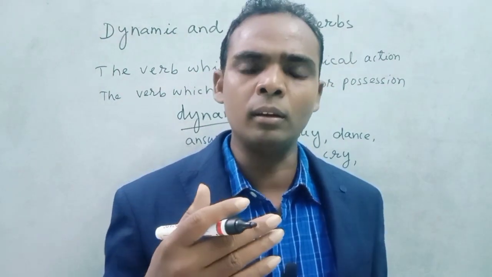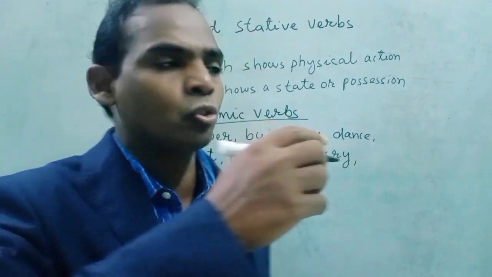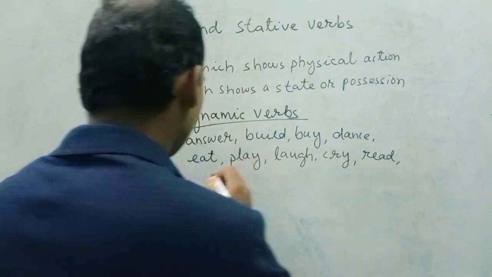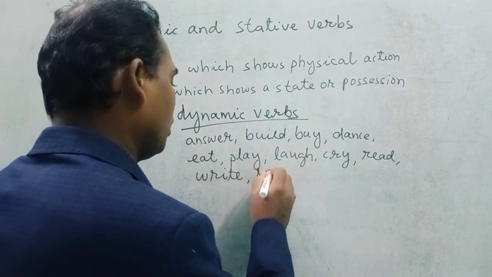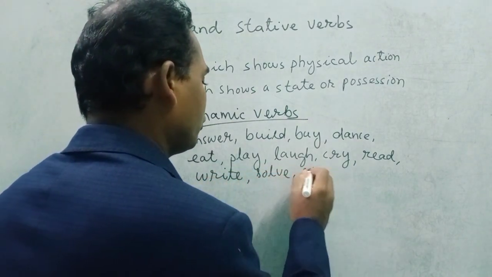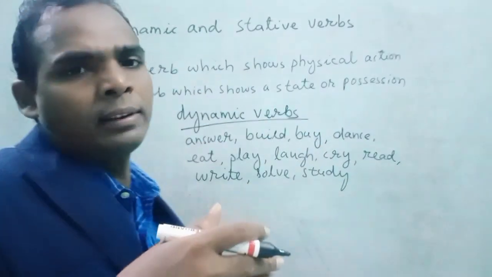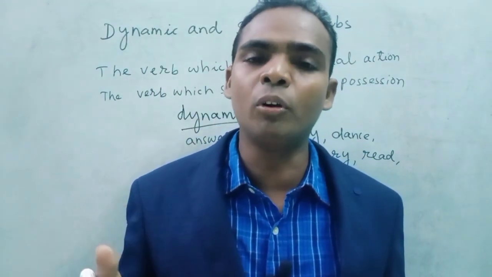You can say also read, write, solve, study. These action verbs are called dynamic verbs. I have already told you about stative verbs.